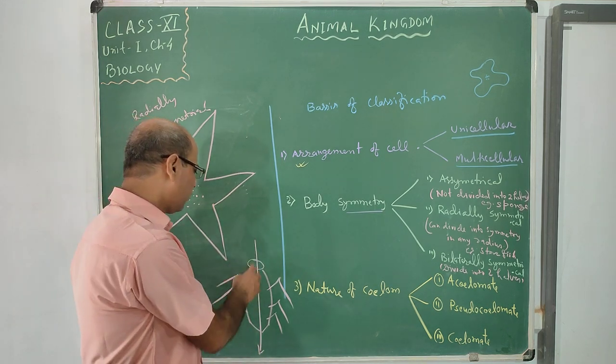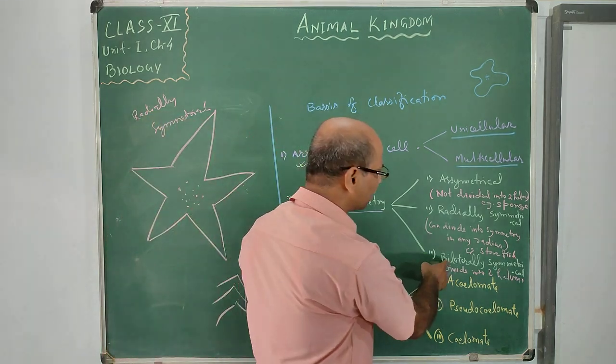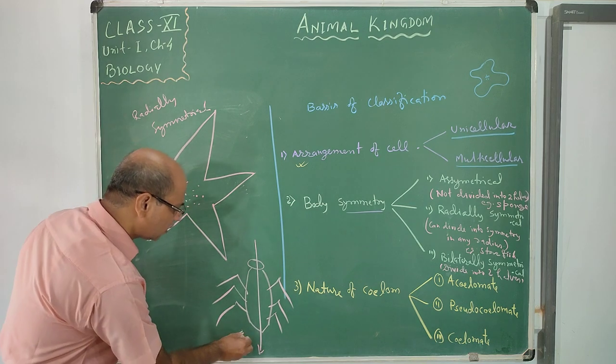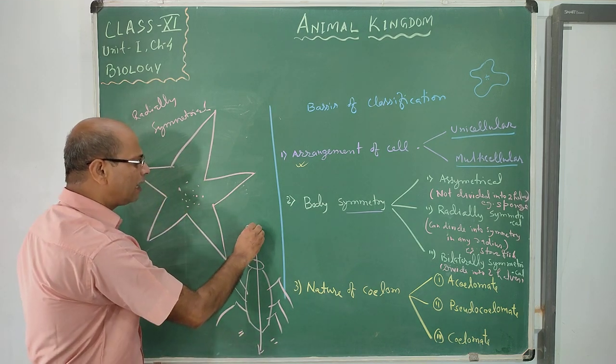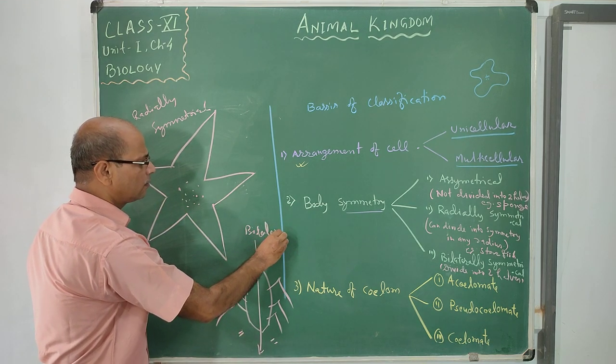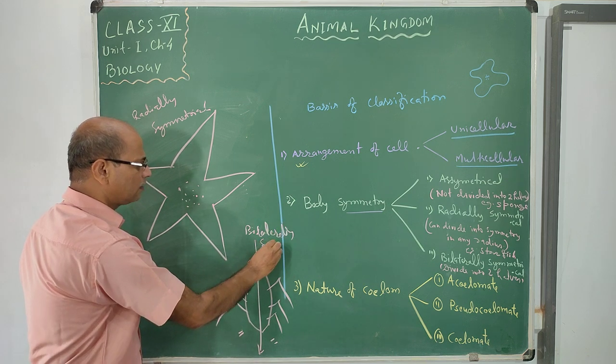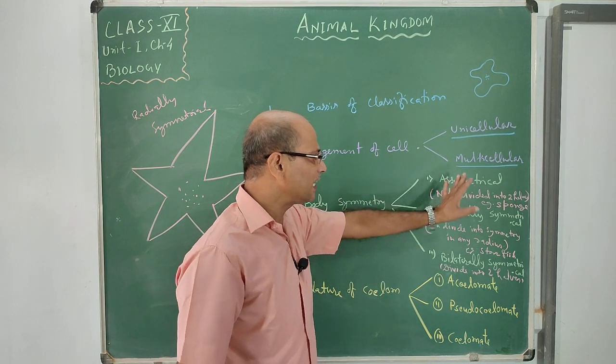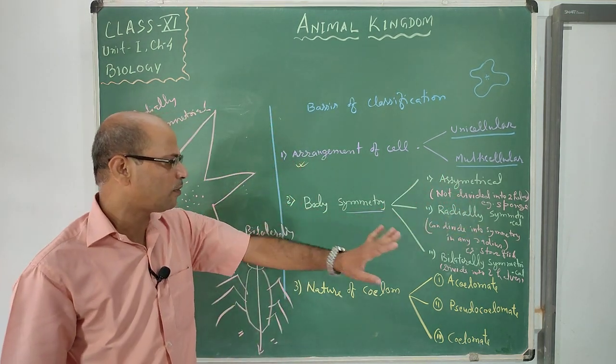So this is the way we categorize them as bilaterally symmetrical. Bi means two, laterally, this one equal to this one. So the symmetry is either asymmetrical, radially symmetrical or bilaterally symmetrical.